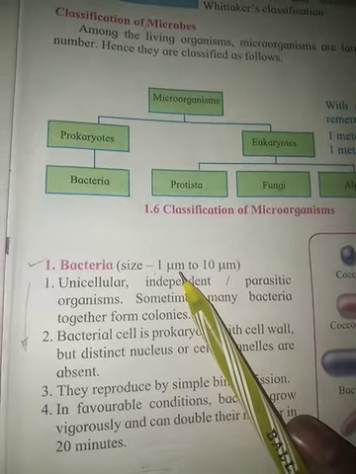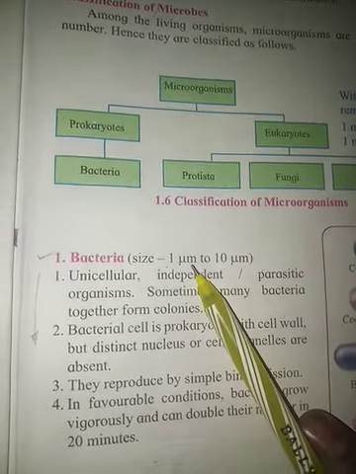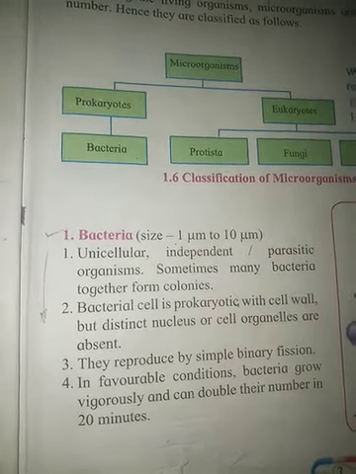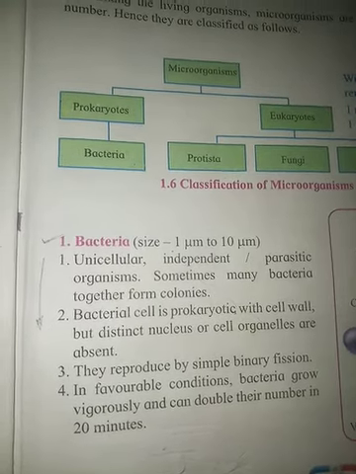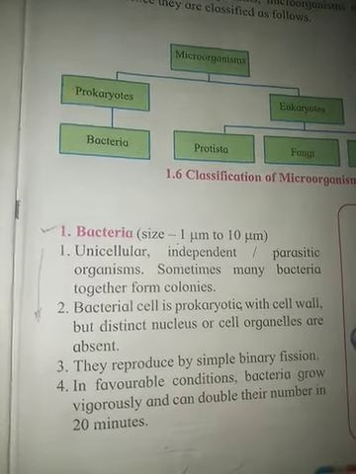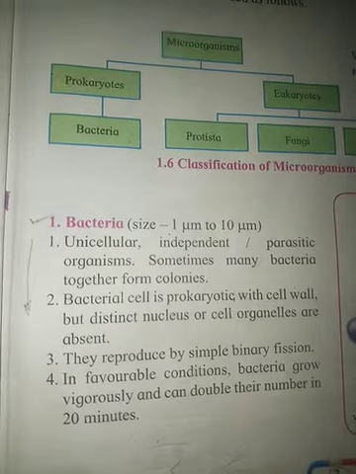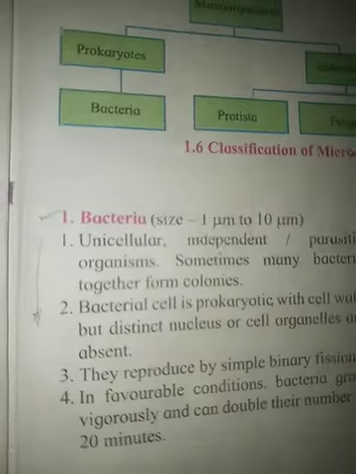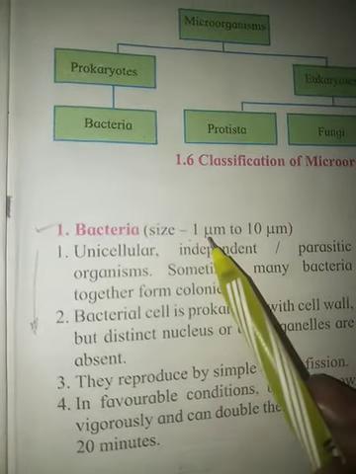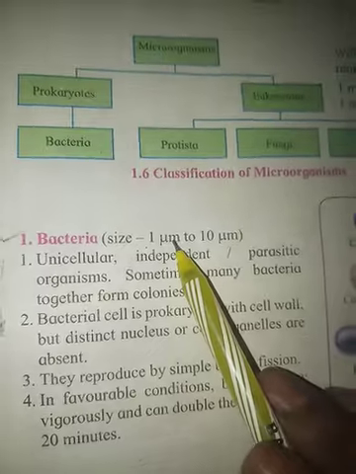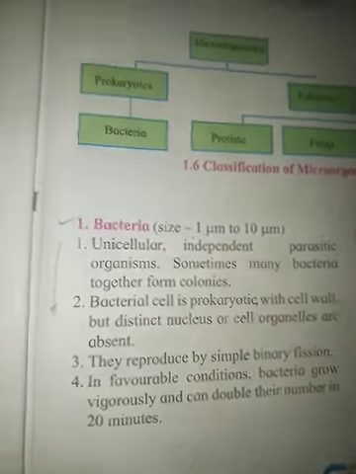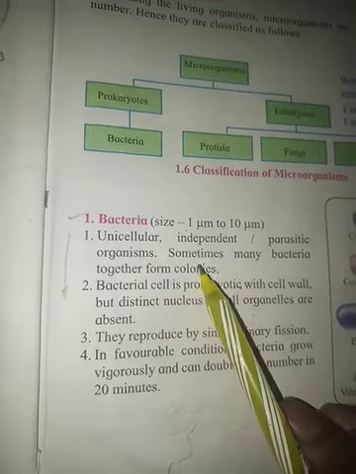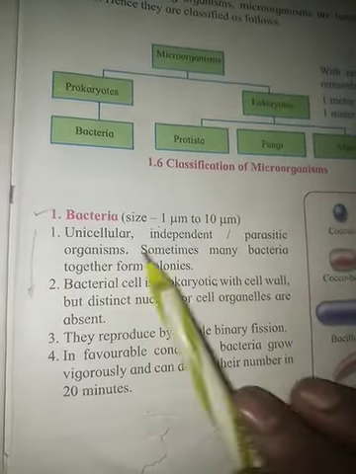This is a conversion: 1 meter is equal to 10 raised to 6 micrometers, or 1 meter is equal to 10 raised to 9 nanometers, still smaller. Micrometer is denoted by μm, and nanometer is nm. Now these bacteria are unicellular, independent or parasitic organisms.